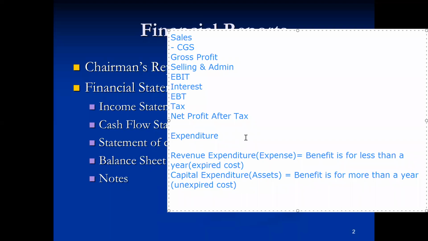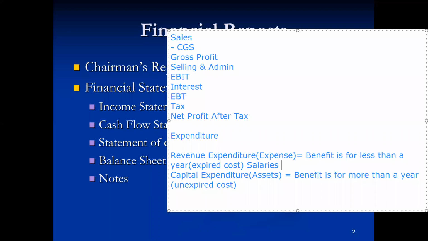Okay, for example, the routine salaries that are being paid by the business organization would be considered as revenue expenditure or expense of the business organization, because their benefit is for less than 1 year. At the end of the year, basically for every month, their benefit would expire.